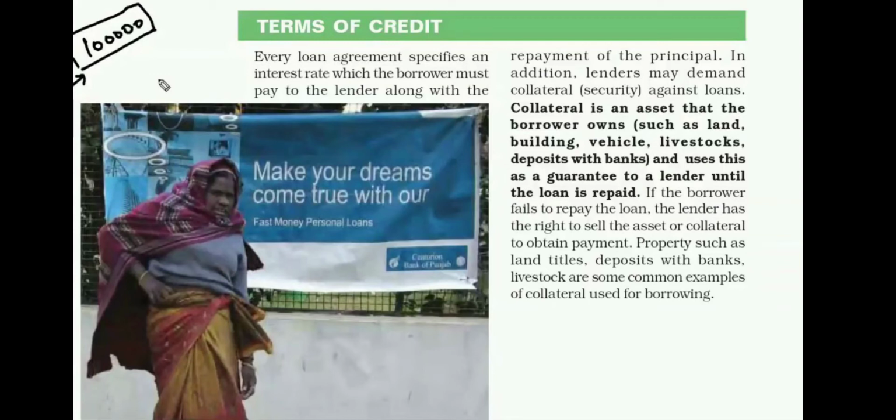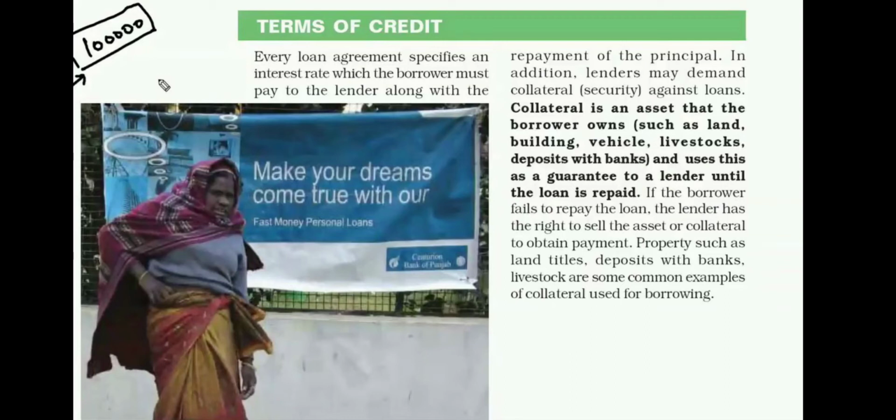Every loan agreement specifies an interest rate which the borrower must pay to the lender along with the repayment of the principal. In addition, lenders may demand collateral as a security against loans. Collateral is an asset that the borrower owns, such as land, building, vehicle, livestock, and deposits with banks, and uses this as a guarantee to a lender until the loan is repaid.